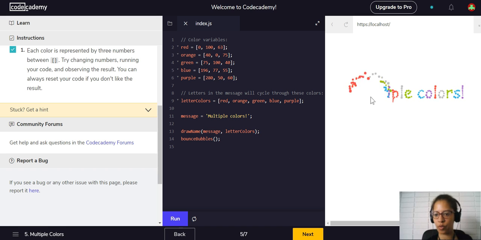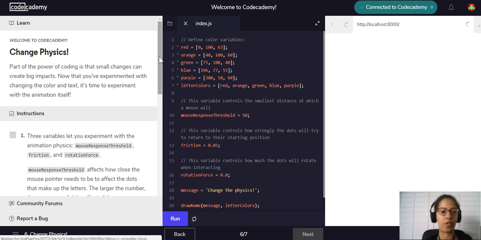So there's this gray kind of color. I turned it here. I'm going to have to pick some better colors. Let's move it along. Okay, change physics.